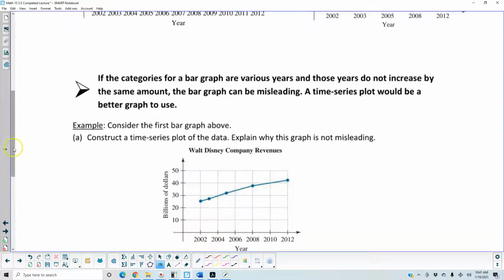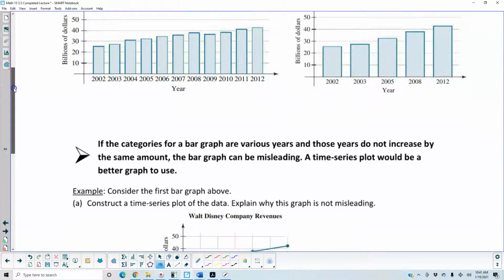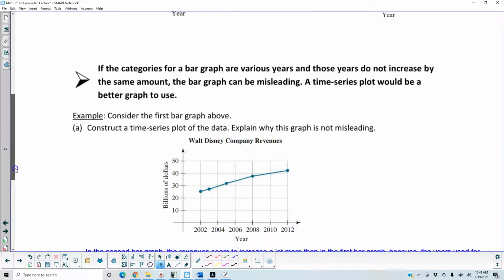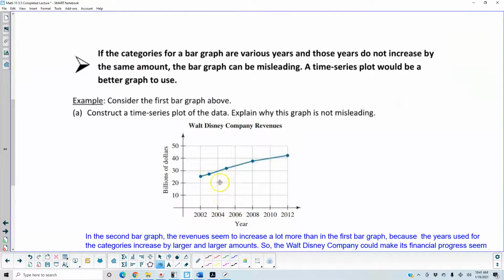For 2003, it's about 20.7. So it's a little bit above that, so you can see our plot for that. What about 2005? Well, 2004 goes to 30.